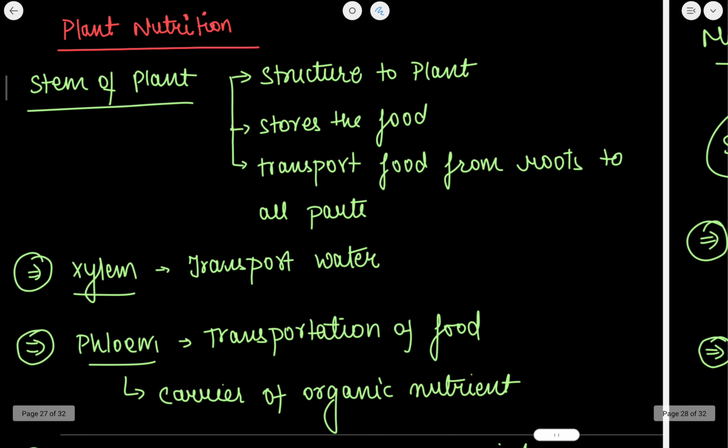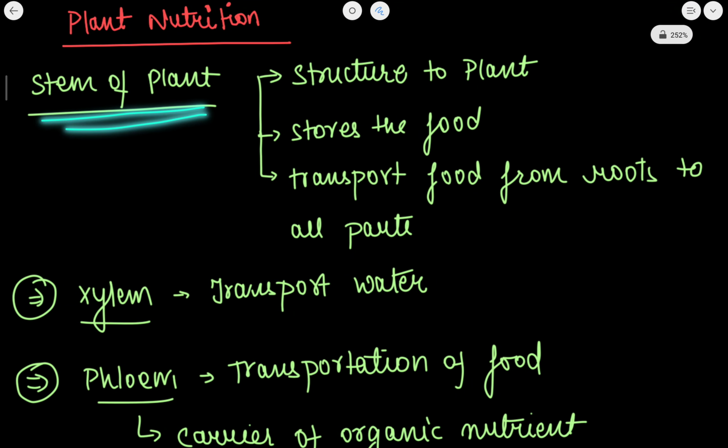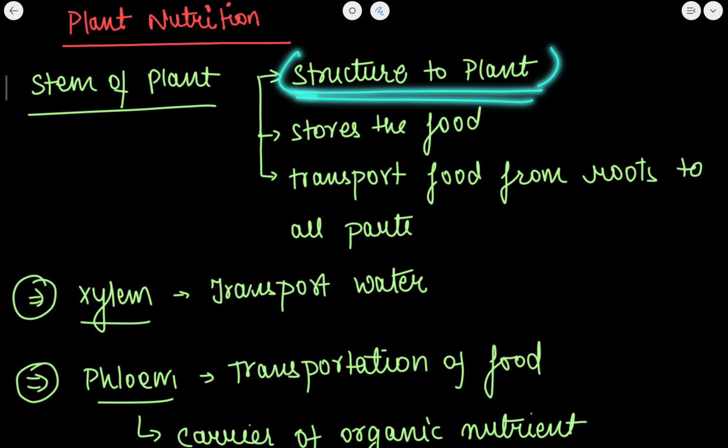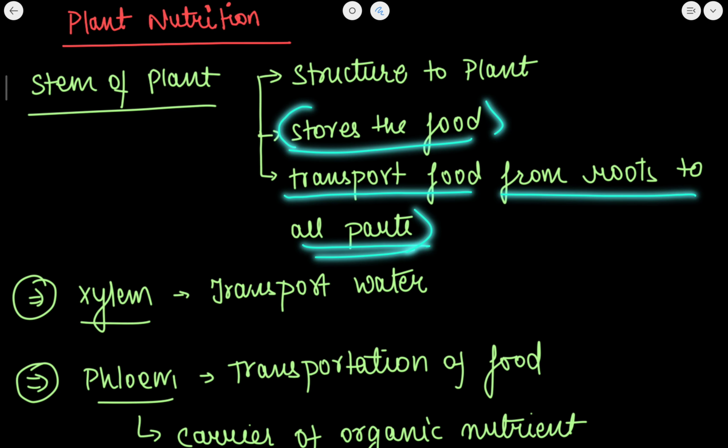Now next comes plant nutrition. Now what are the functions of the stem of a plant? It provides a structure to the plant. Secondly, it stores the food. Thirdly, it transports the food from the roots to all the parts.